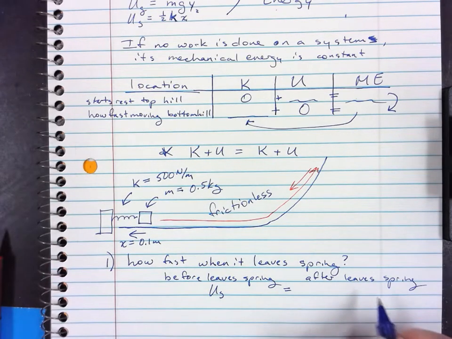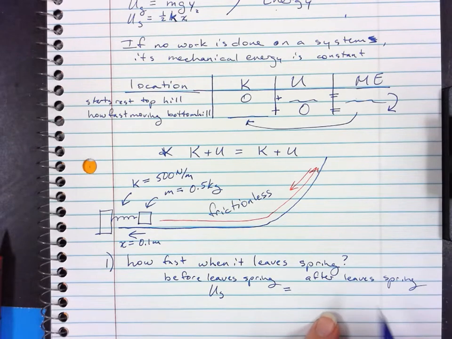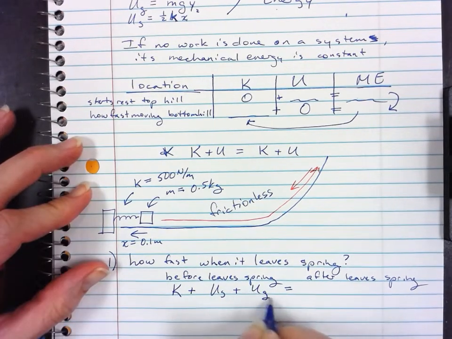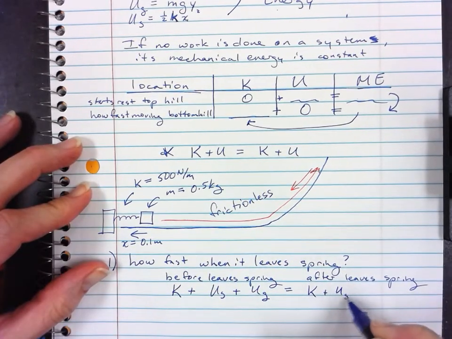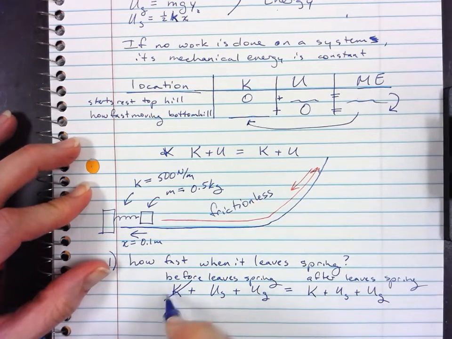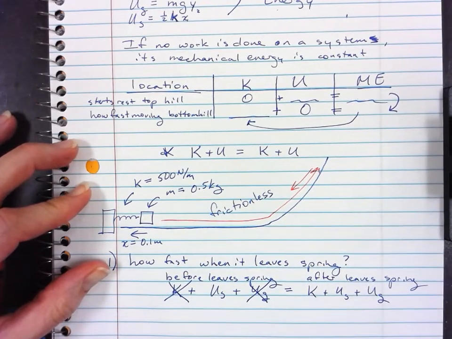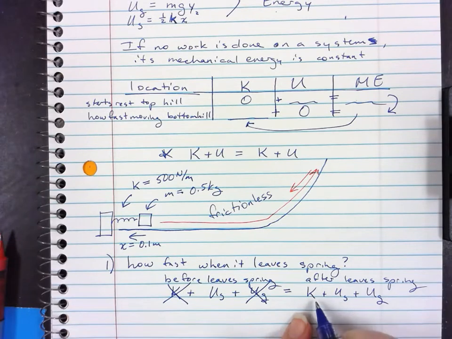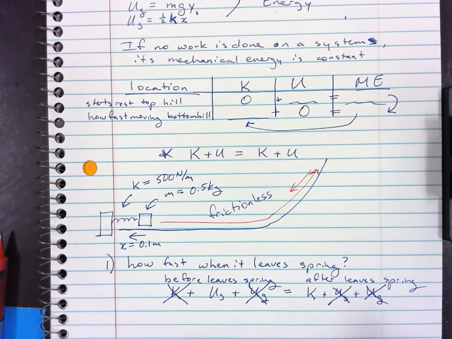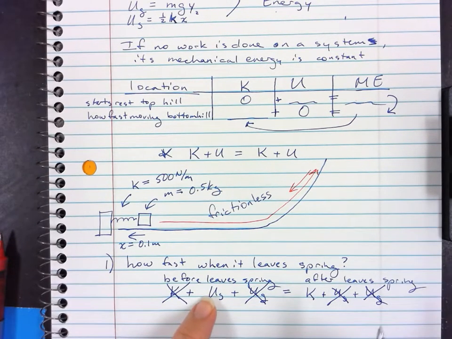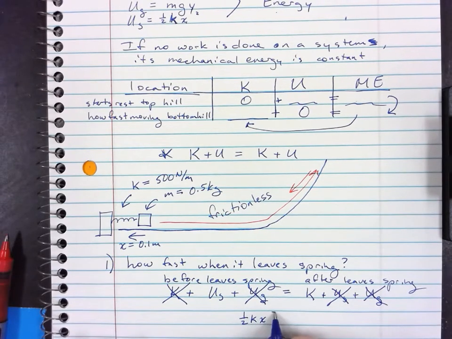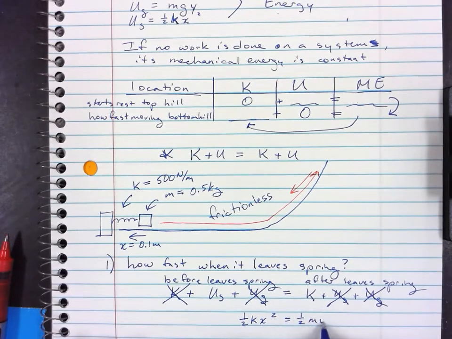After it leaves the spring, you know what? I'm going to write this out differently. I'm going to write all three: K plus US plus UG. It's not moving, and it's at the bottom. After it leaves the spring, it's moving, but it's not touching the spring anymore, and it's still at the bottom. And now I can substitute in my expressions. 1/2 kx squared equals 1/2 mv squared.